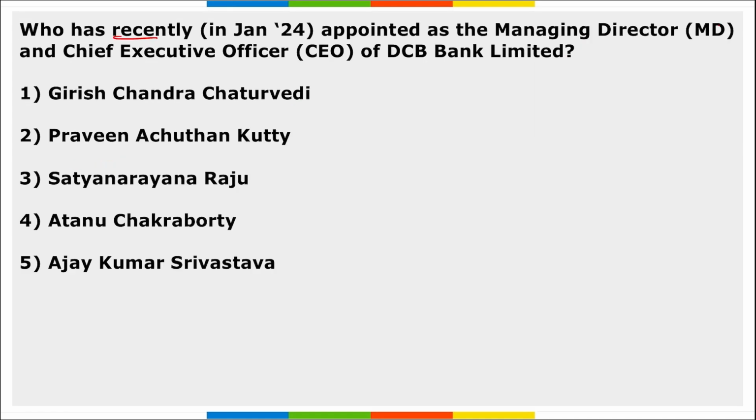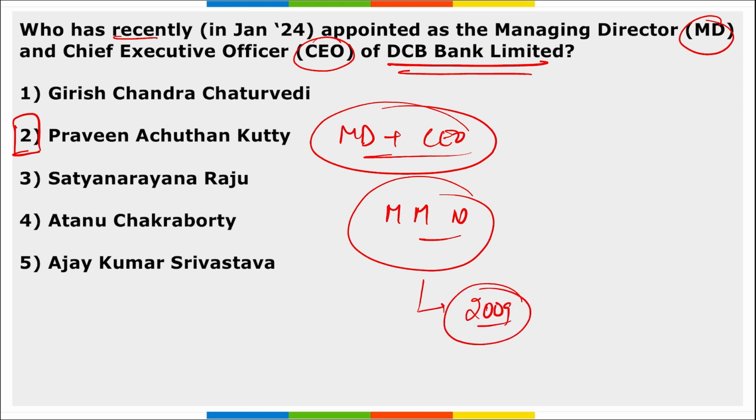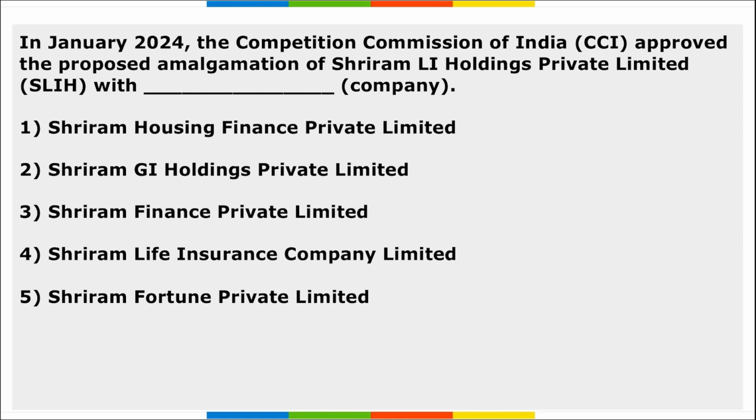Next, who has recently been appointed managing director and CEO of DCB Bank? So Praveen Achutan Kutti has been recently appointed as the Managing Director and Chief Executive Officer of DCB Bank Limited. He will succeed whom? He will be succeeding Murali M. Natarajan, who is the current MD and CEO of DCB Bank, and he has been in the current position since 2009. Next, CCI approved the proposed amalgamation of Shriram Ally Holding Private Limited with Dash Company. So CCI has approved the amalgamation of Shriram Holding Private Limited with Shriram Life Insurance Company.